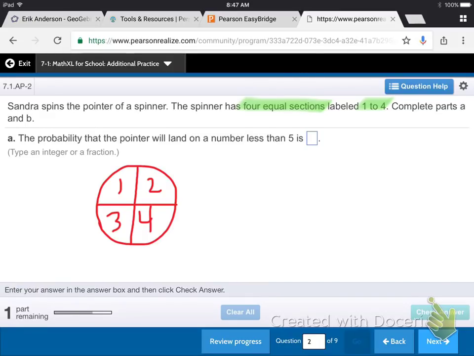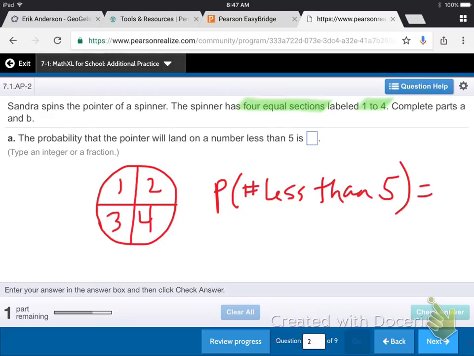All of those numbers are less than 5, right, boys and girls? 1, 2, 3, and 4, they're all less than 5, so the probability of a number less than 5 equals 1. It's certain. This is a certain outcome, because no matter where you spin it, no matter where it lands, it will land on a number less than 5.